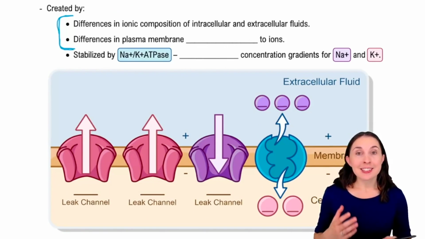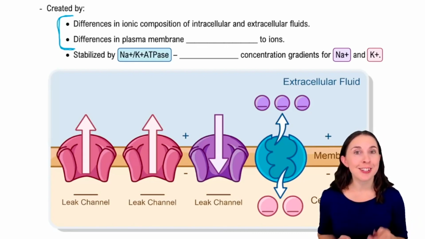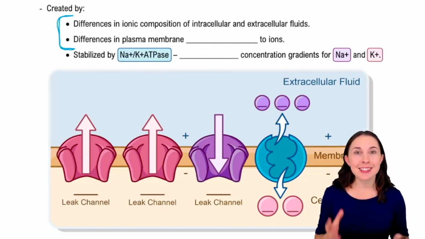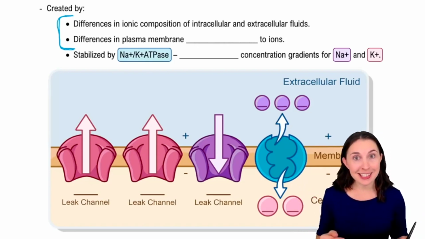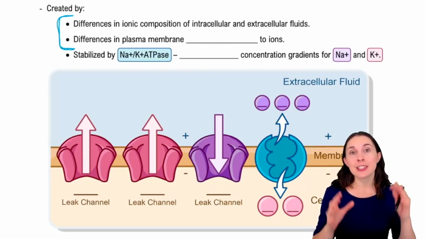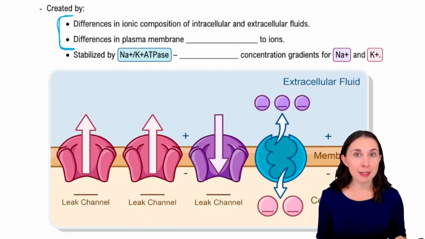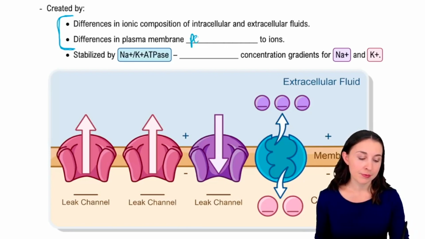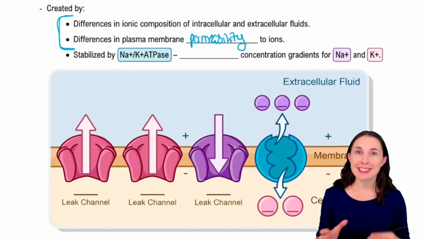The first factor is the differences in ionic composition of the intracellular and extracellular fluid. Now, that sounds a little fancy, but you guys actually already know this. Remember, when a cell is at rest, there's more sodium outside the cell and more potassium inside the cell, right? Those concentrations of sodium and potassium are a really big factor in creating resting potential. The other major factor here is the differences in plasma membrane permeability to those ions, so the differences in the permeability to potassium and sodium.